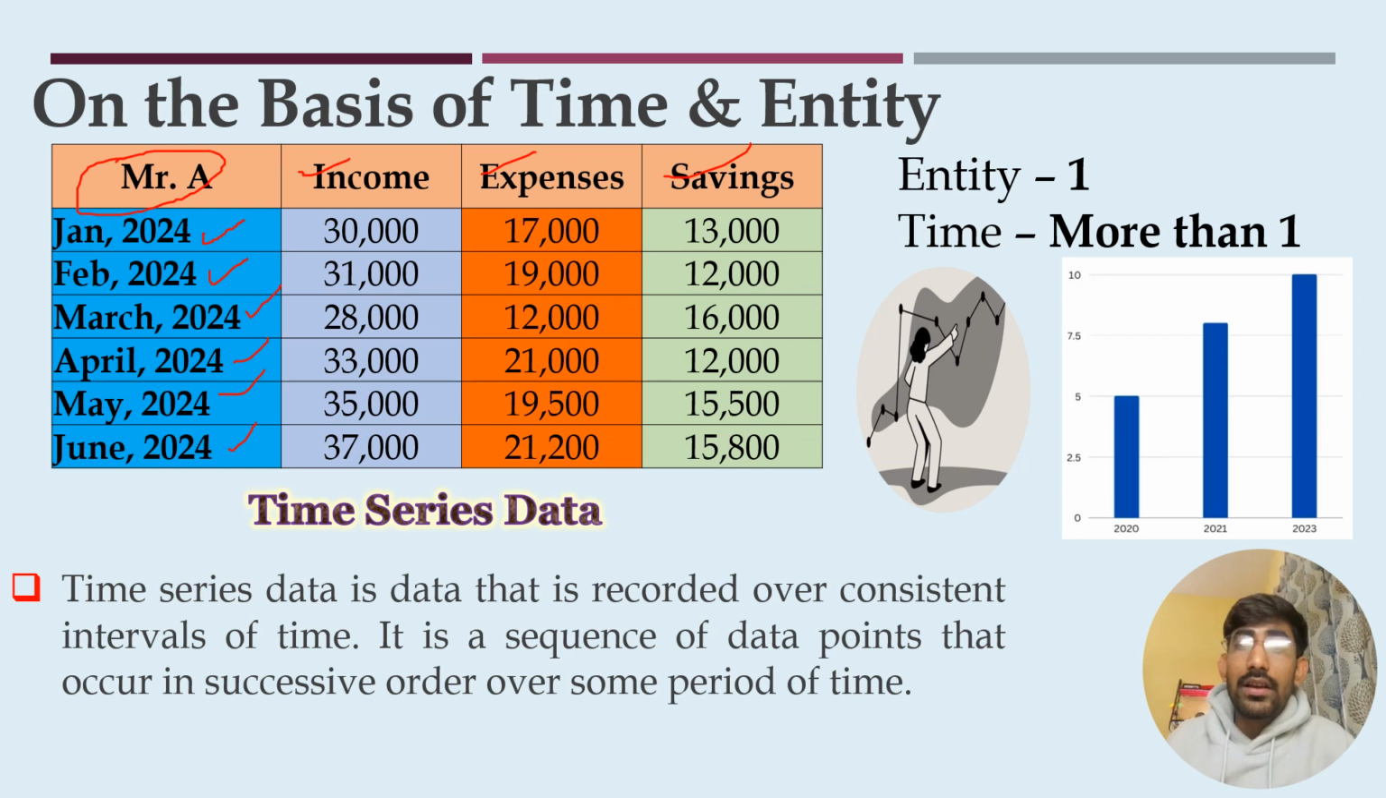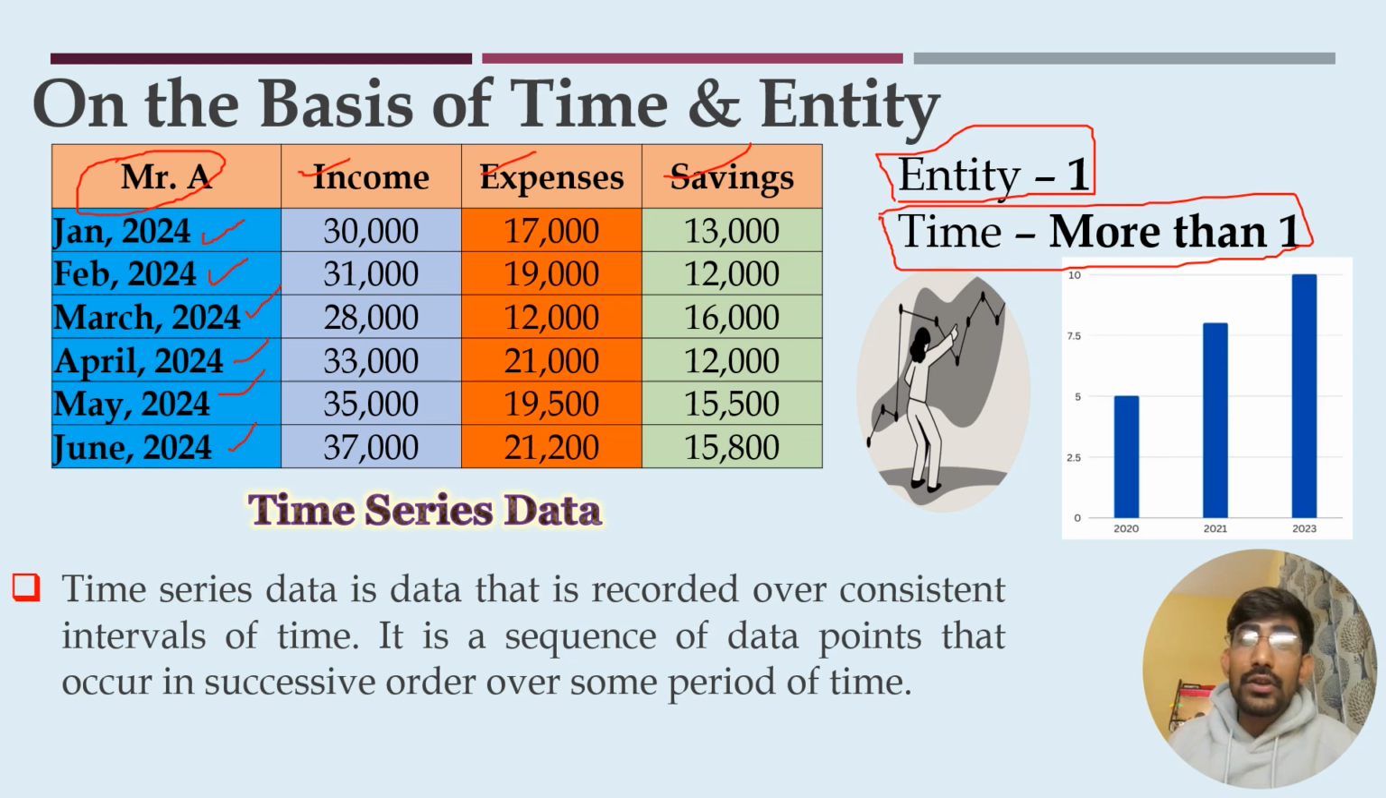So here there is just one entity, that is Mr. A. And we have collected the data for several time periods, that is January, February, March, April, May and June. That means 6 months. That means the time frame is more than one.